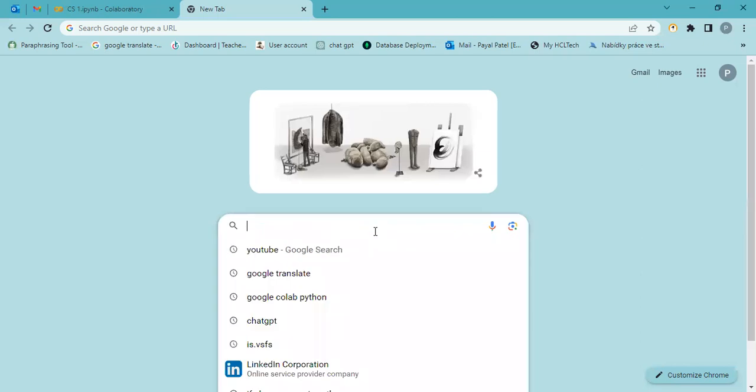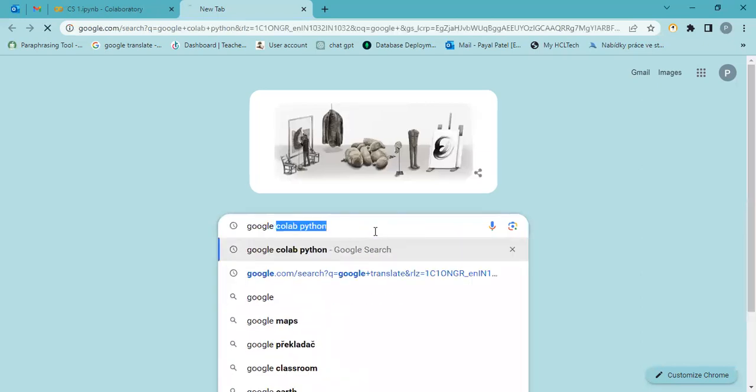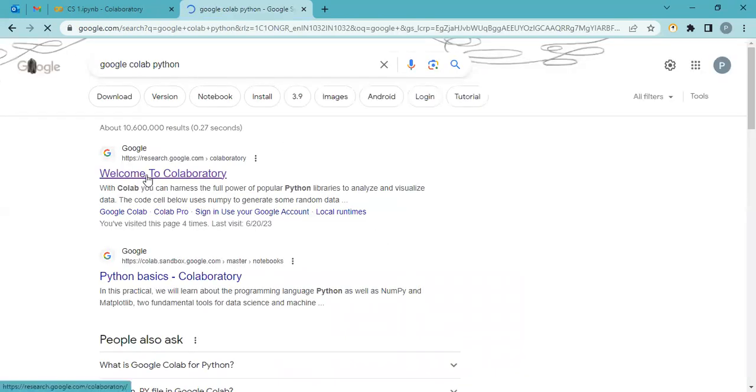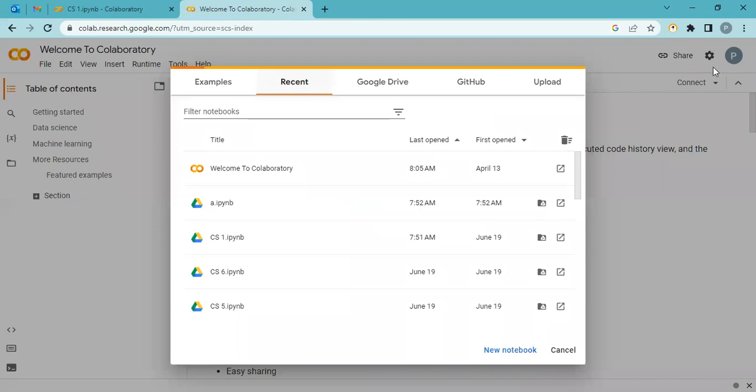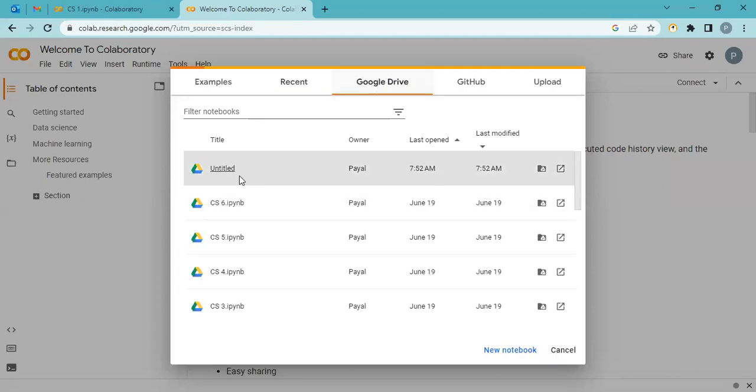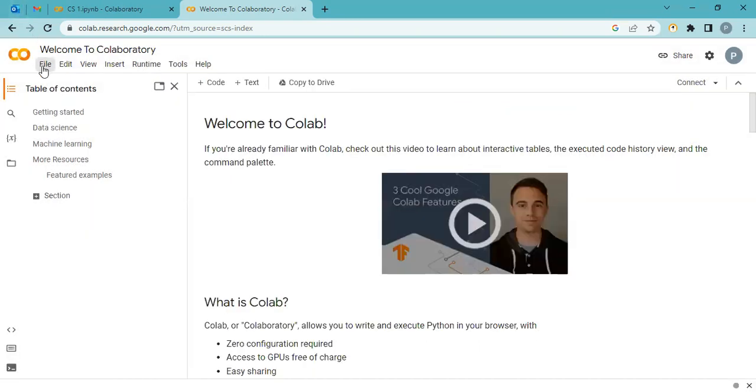You have to open Google and just search for Google Colab Python. Click on the first link. I'm already signed in, otherwise you get a sign in option in the right hand corner. Sign in with your Google account and your file is created in your Google Drive. So you don't need to save anything, it's auto saved in your Google Drive.